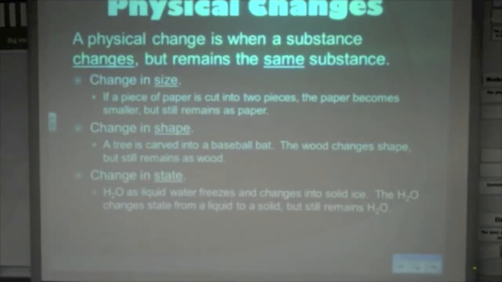Physical changes. A physical change is when a substance changes but remains the same substance. There are three examples of this: a change in size, a change in shape, and a change in state. So let's talk about the first one, a change in size.